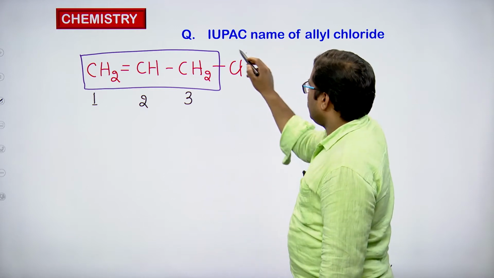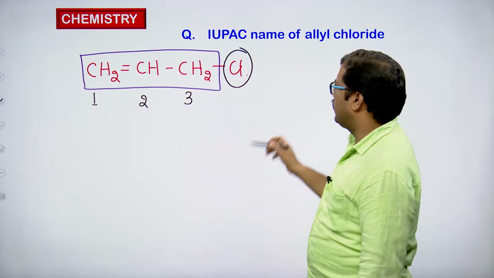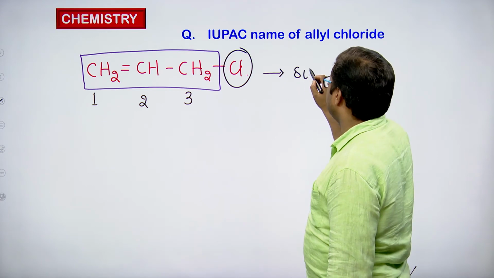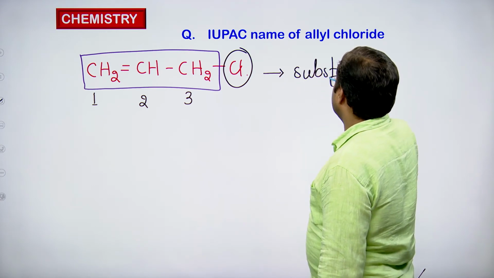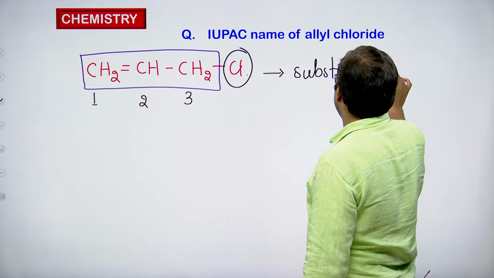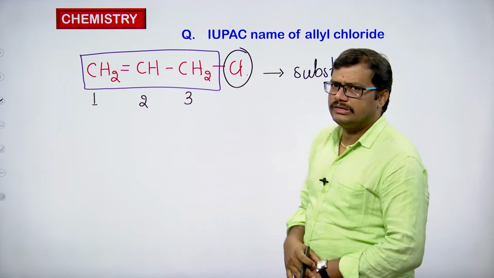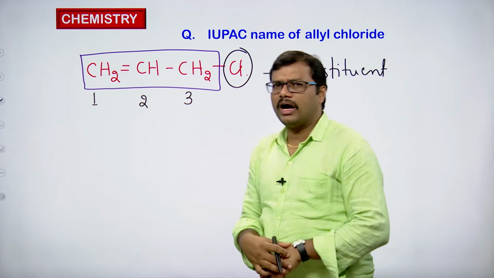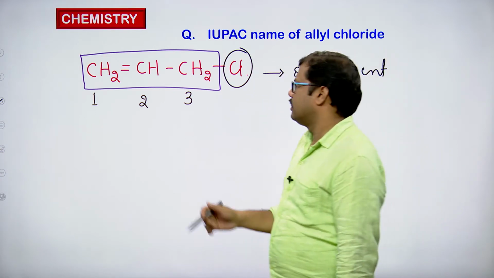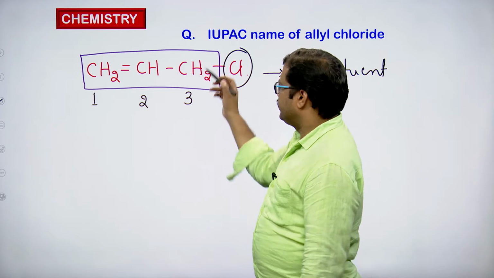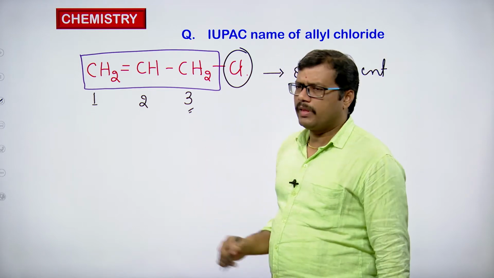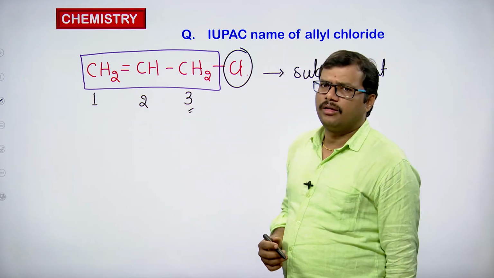Now what about this one? The chlorine atom is treated as a substituent. It is present on the 3rd carbon atom according to the IUPAC numbering system.